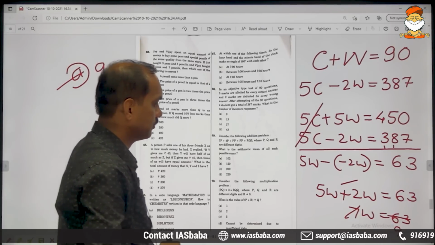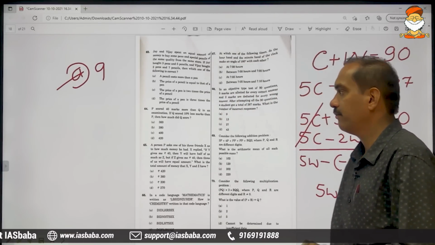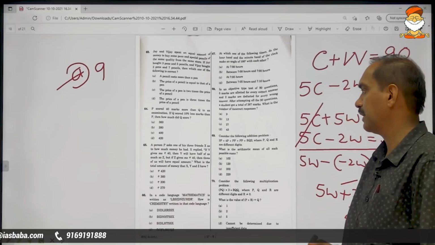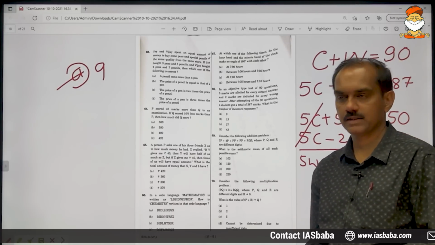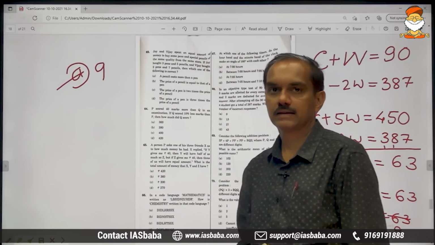W stands for the number of questions he has answered incorrectly. And if you want to cross verify the answer, let's see how to solve this problem using the options. Both mean the same. Now let's see how to get this confirmed.